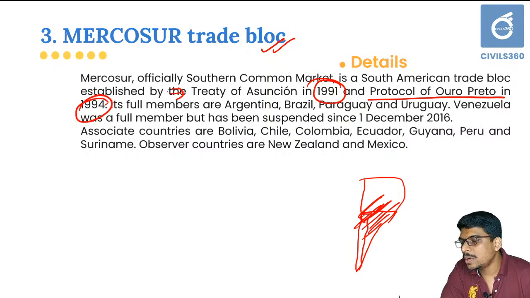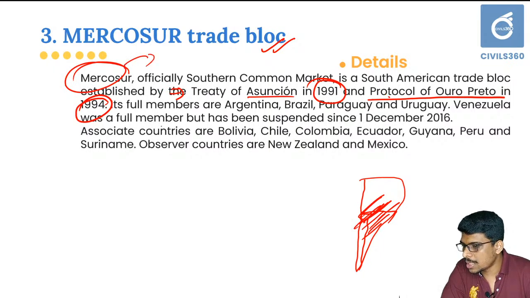Okay, there can be a question on these points, that is, Treaty of Asunción and Protocol of Ouro Preto. The question can be like, to which of the following is the Treaty of Asunción or Protocol of Ouro Preto related? That can be a question, so you should also understand this. They are related to Mercosur, and the full members of Mercosur are Argentina, Brazil, Paraguay and Uruguay. The 4 countries of the South American region are full members of the Mercosur trade bloc.